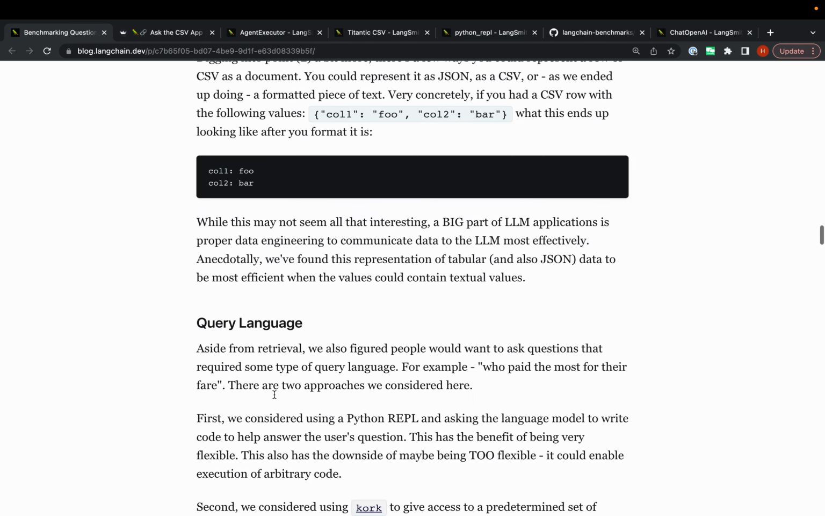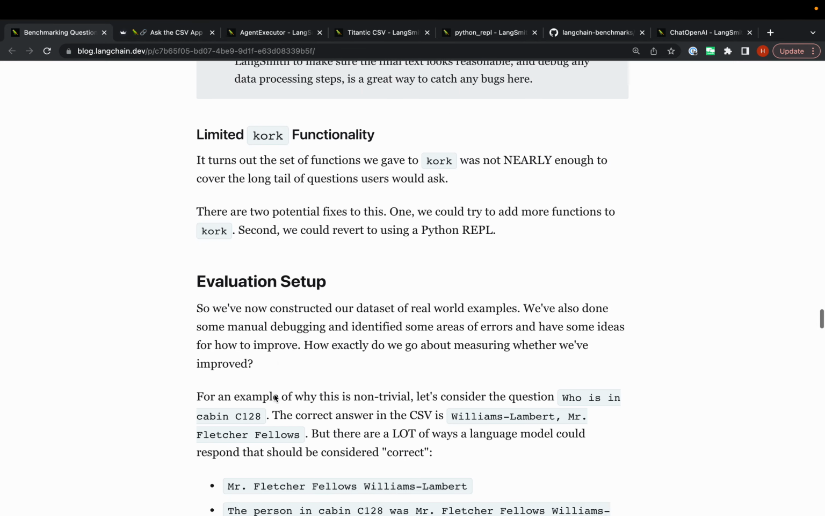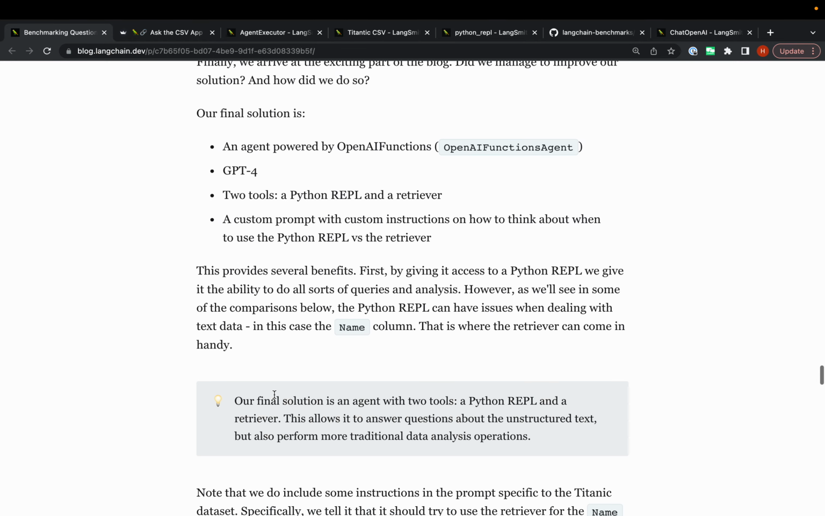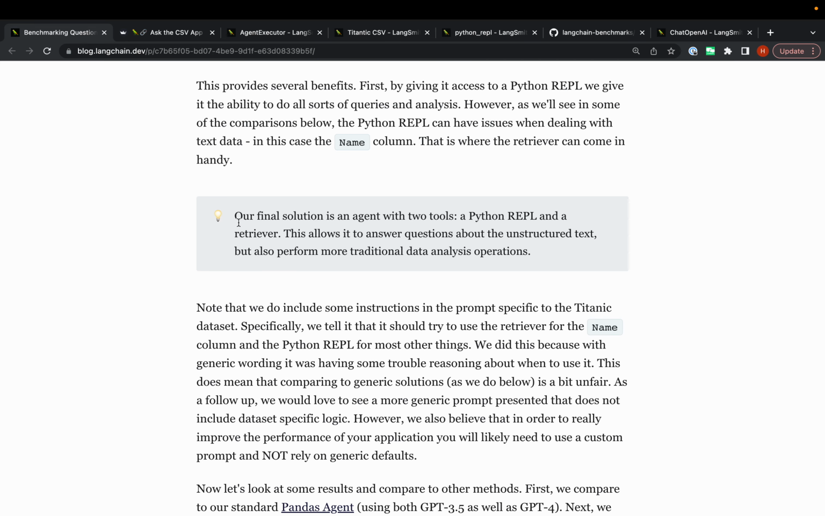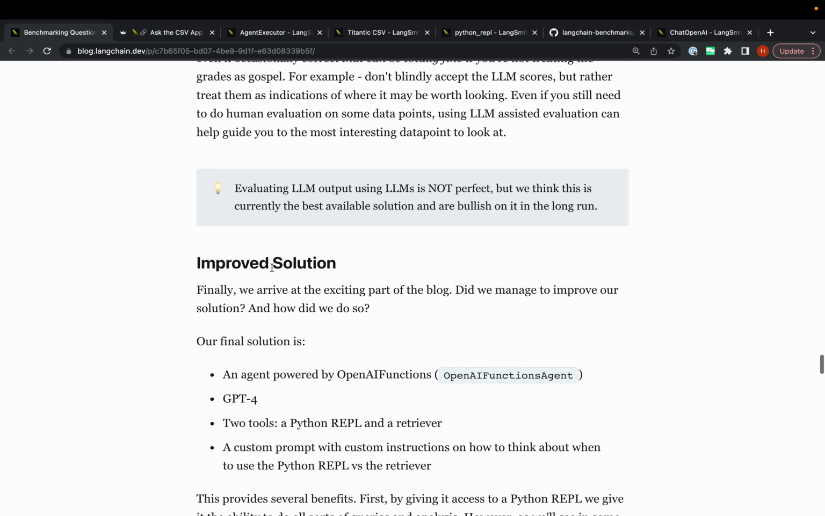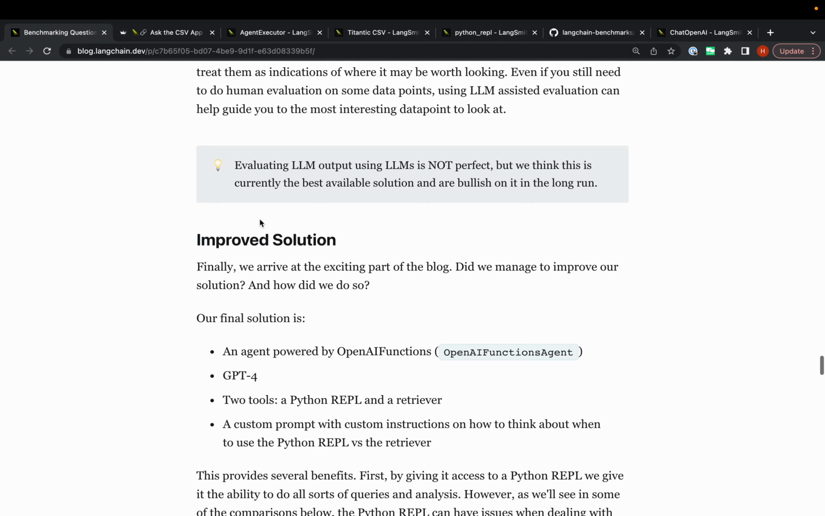I think that's pretty much everything that we wrote about in the blog. There's a lot more detail in the blog. We tried to call out some general takeaways. Part of this is specific to the Titanic data set, which is not super interesting. Part of this is pretty general towards evaluating CSV or tabular question answering applications, or LLM applications in general, and those are more interesting. So we tried to call some of those out.